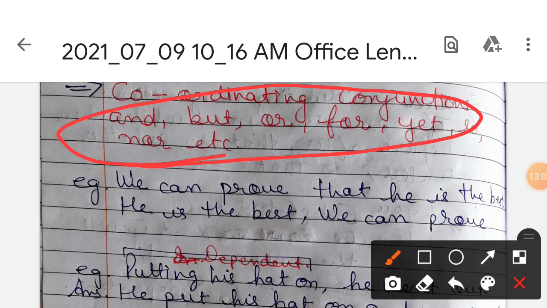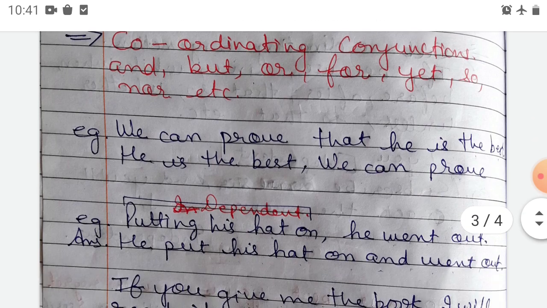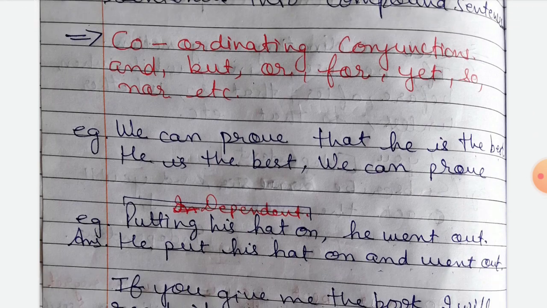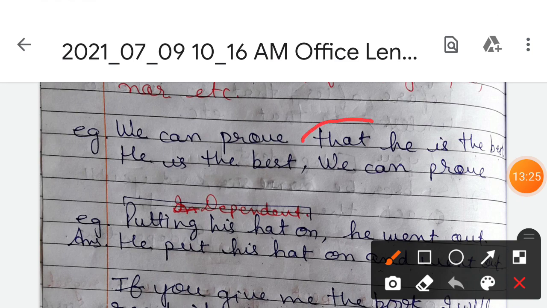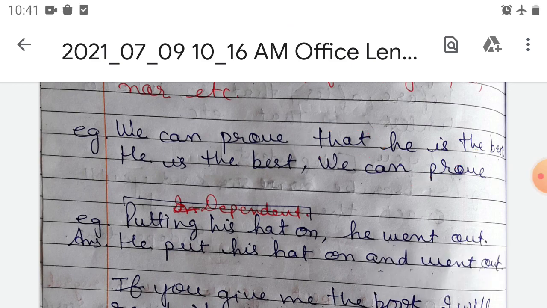Coordinate conjunctions we use in compound sentences. Okay, so we can prove that he is the best. So this is a complex. He is the best, comma, we can prove this. We make compound sentence. Okay, easy.